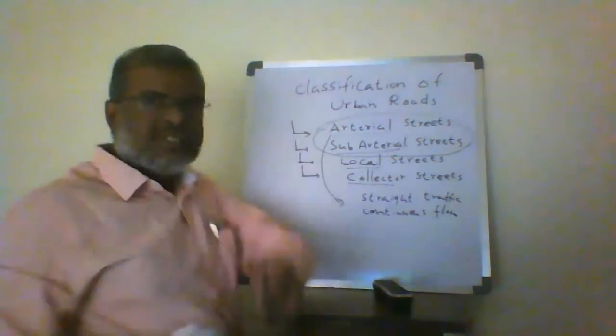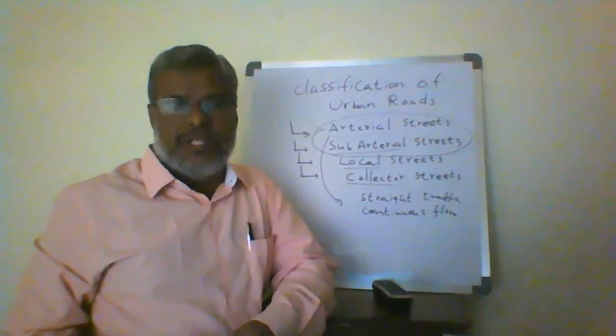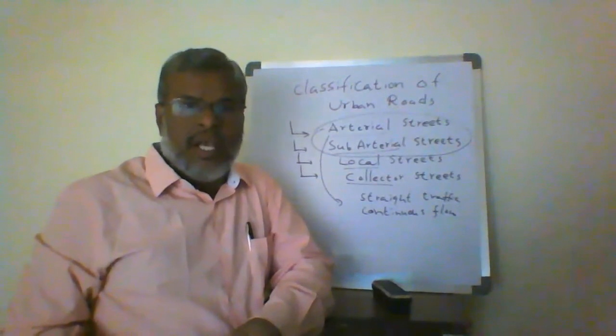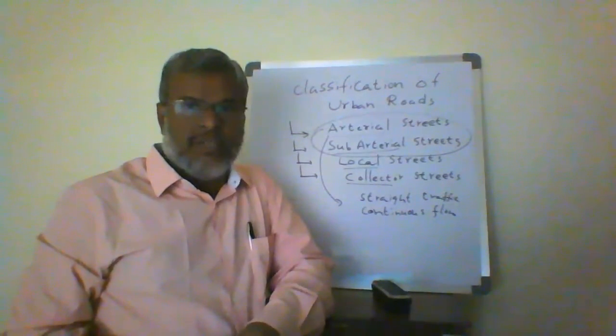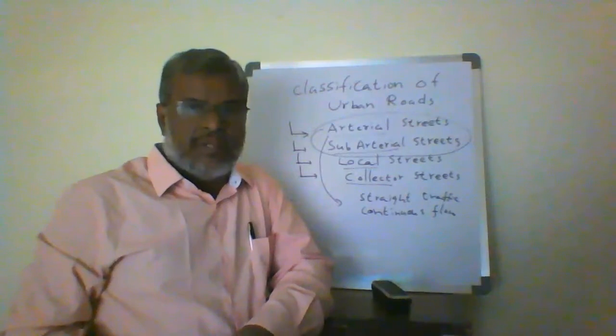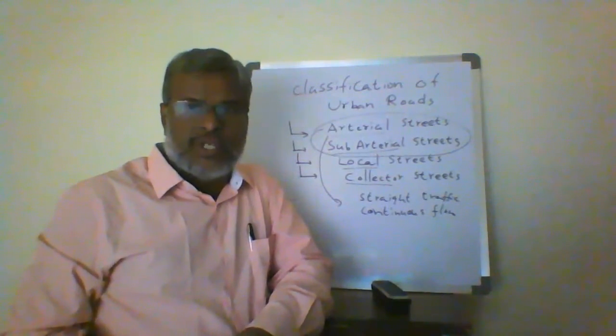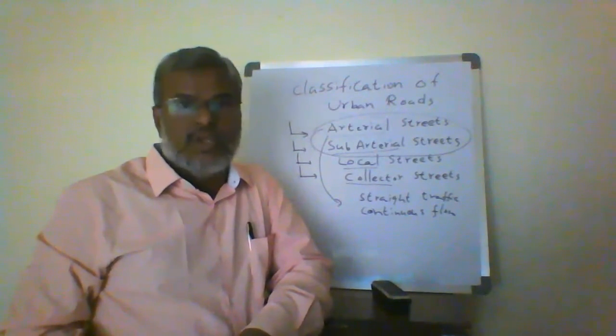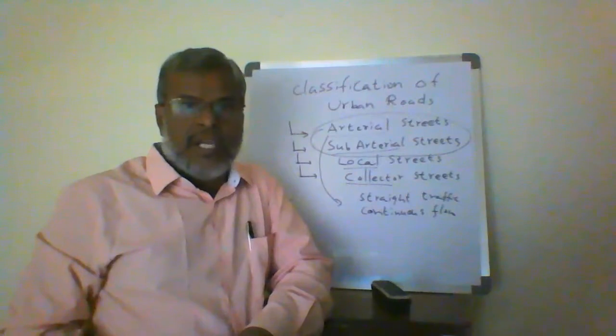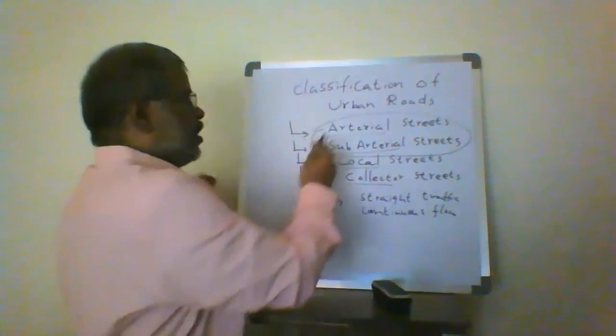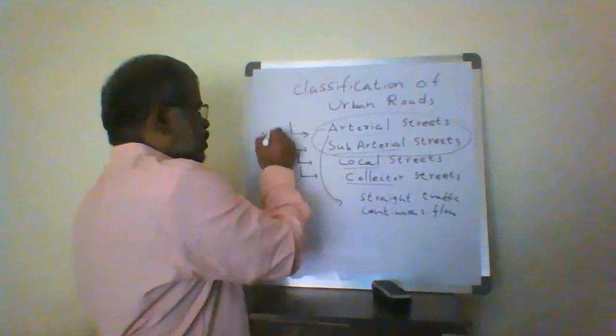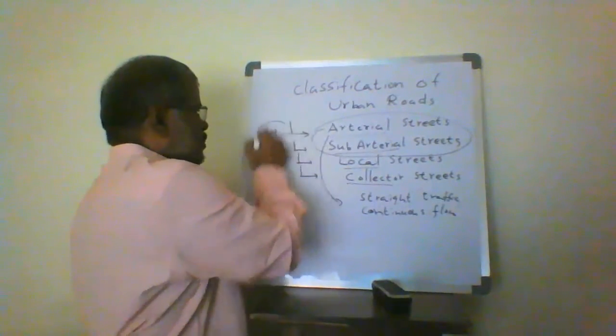The basic objective of their function is the continuous flow of vehicles, with no interruption. So it is more or less similar to national highways and state highways.